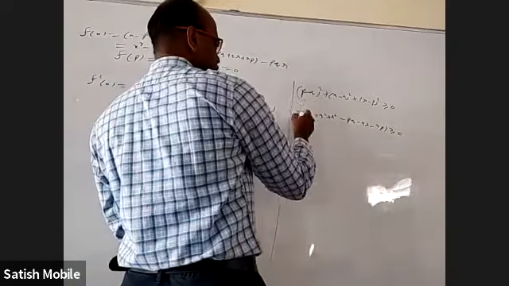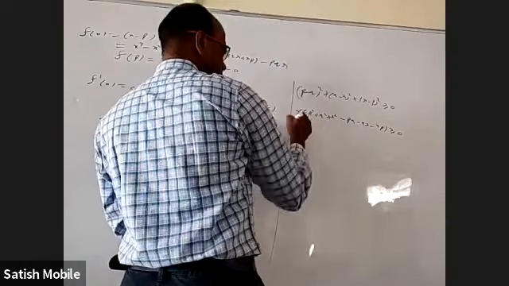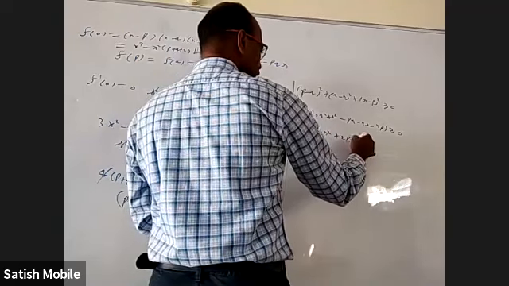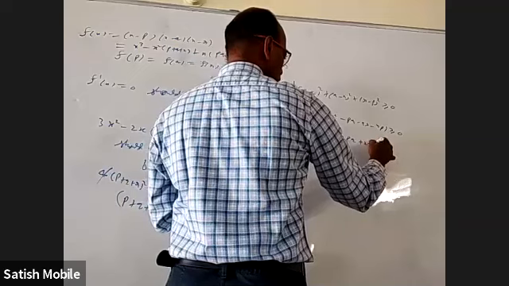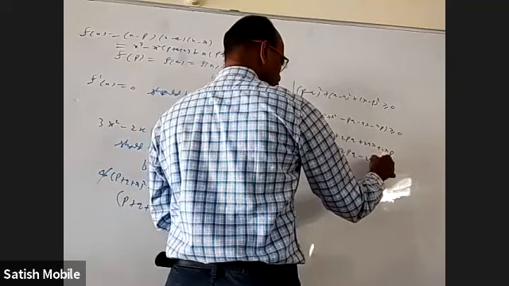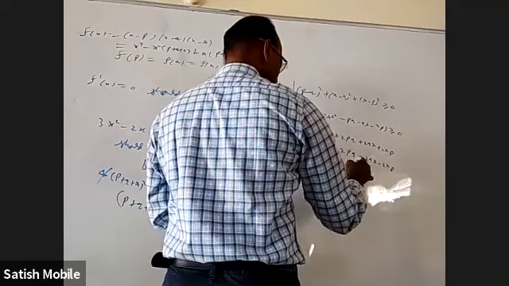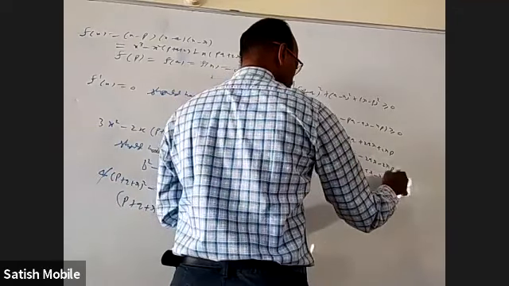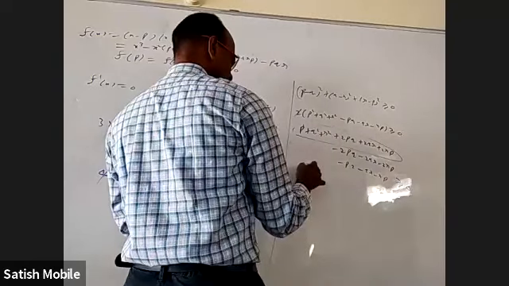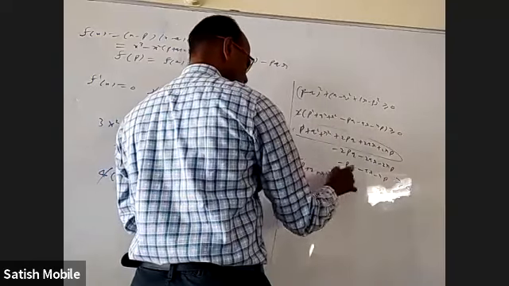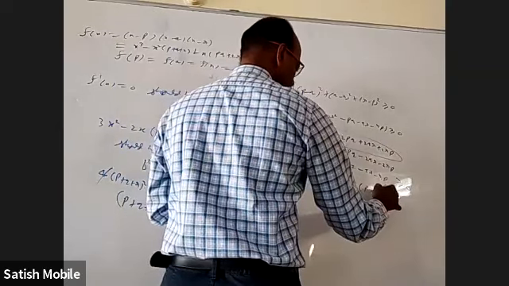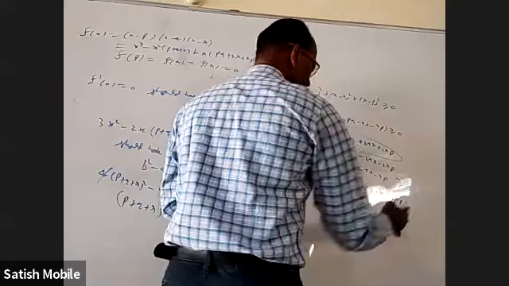Okay, find out this 2 now. Take p square plus q square plus r square, and 2pq plus 2qr plus 2rp, subtract minus pq minus qr minus rp. This part is going to be p plus q plus r whole square. This together goes that side, equal to 3 times pq plus qr plus rp.